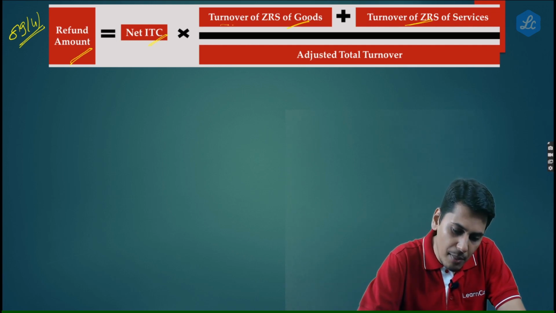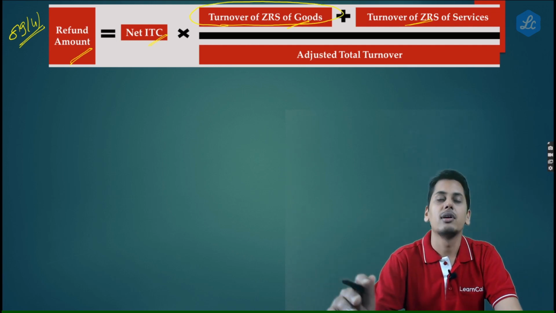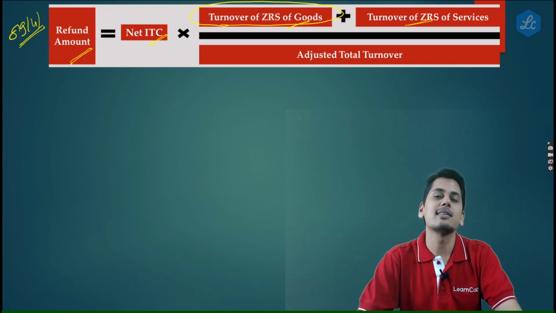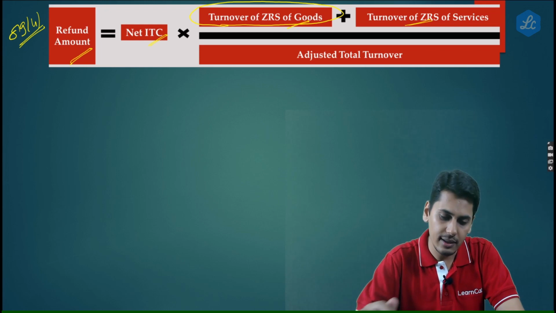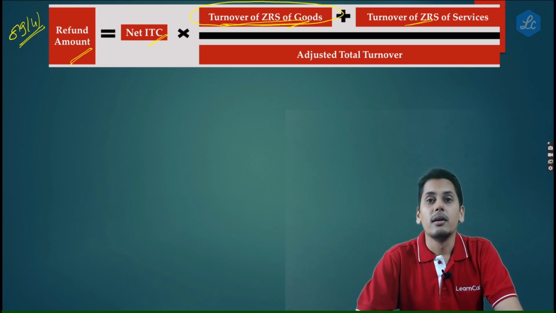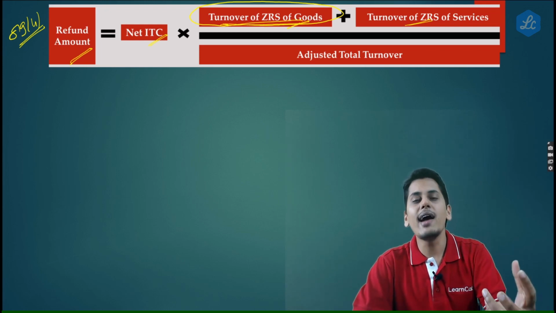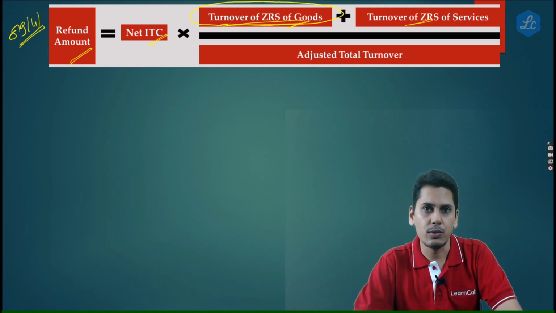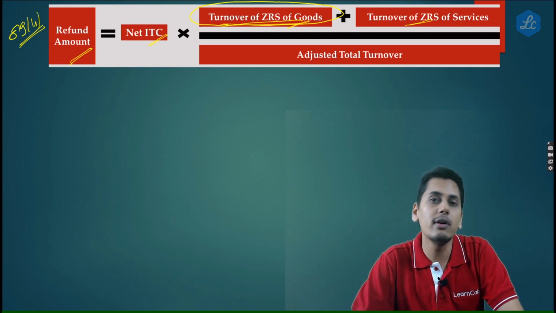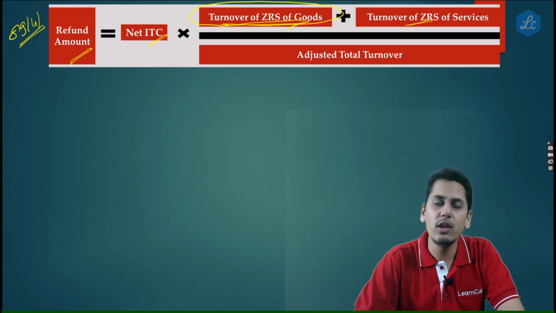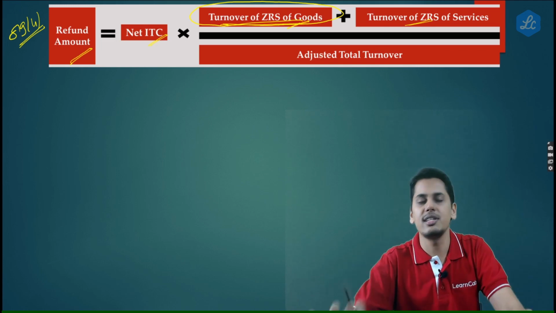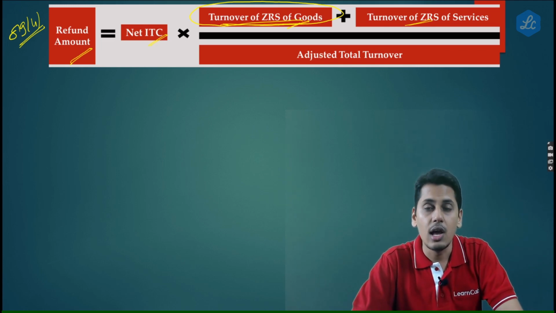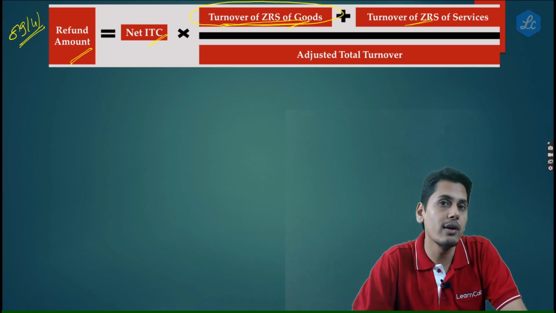They have amended the definition of turnover of zero rated supply of goods. Friends, the government has observed that many exporters are overvaluing their exports. Now what is the advantage they get by overvaluing their exports? As regards refund under GST, we will restrict our discussion to the advantage under refunds under GST. Once an export of goods is being overvalued,